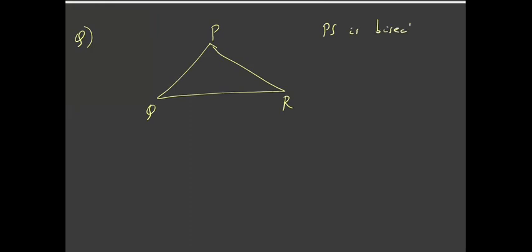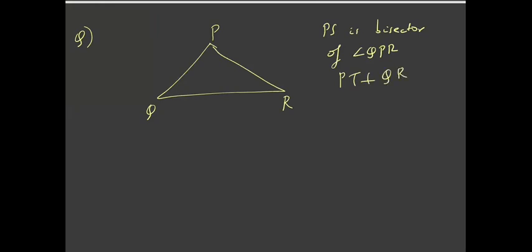Okay, so let's move on. Let's take a problem. I'm given a triangle PQR. PS is the bisector of angle QPR in this triangle, and PT is perpendicular to QR.